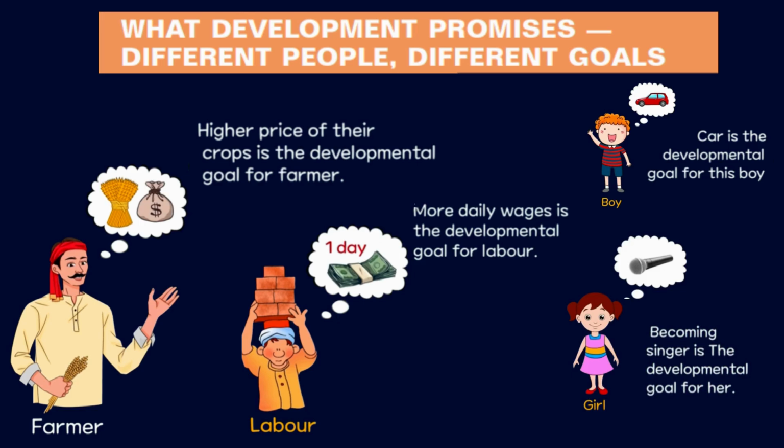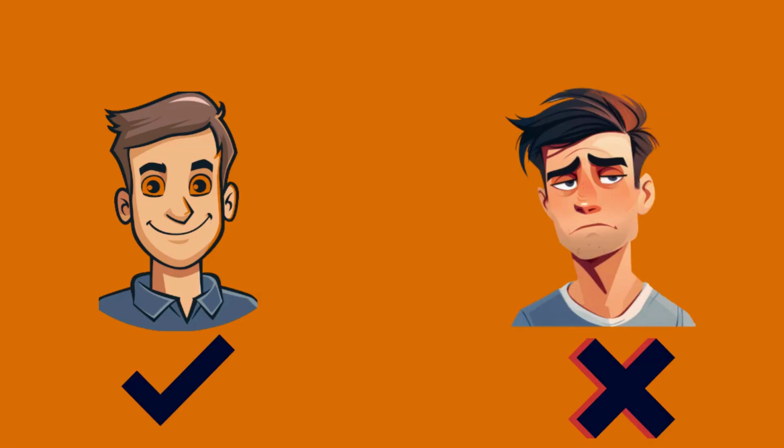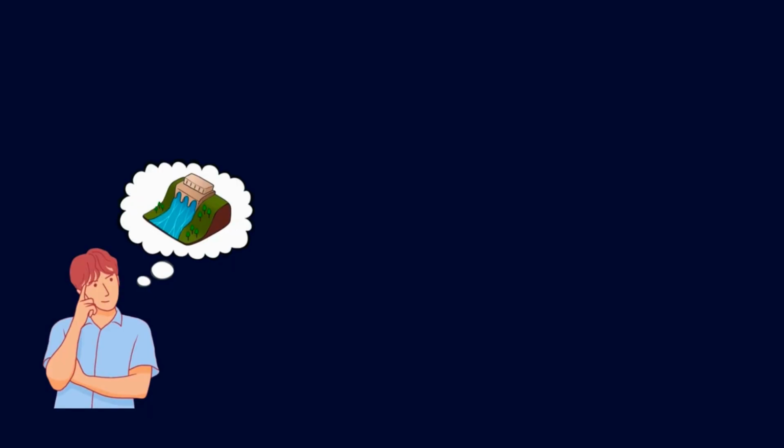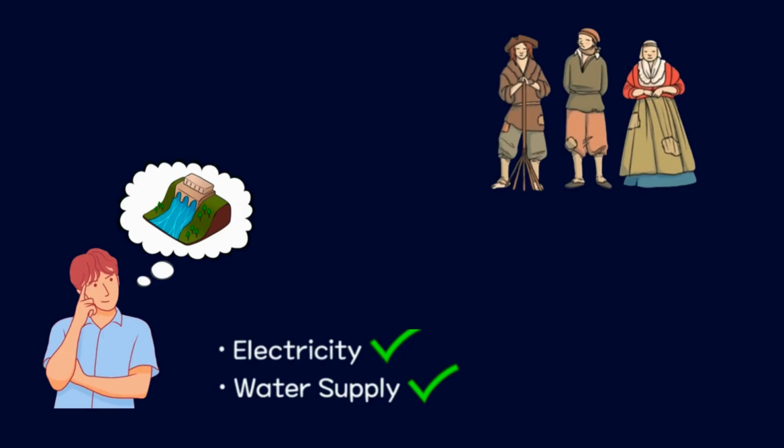So this makes us understand that different people have different developmental goals. But sometimes it also happens that development for one person does not mean development for another person. It can be destructive for another person also. Like for example, we want to build a dam. It will provide us good electricity, good water supply. But for the tribal population it is destructive, because they might have to leave their place and shift to another one. So this makes us very clear that development is different from person to person.